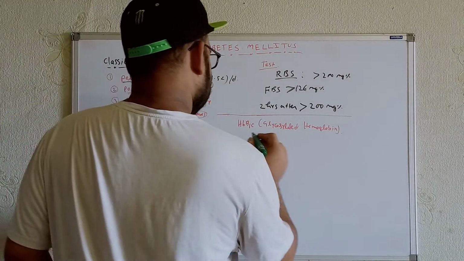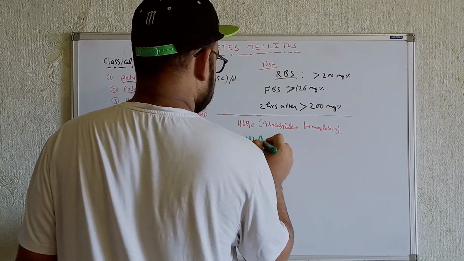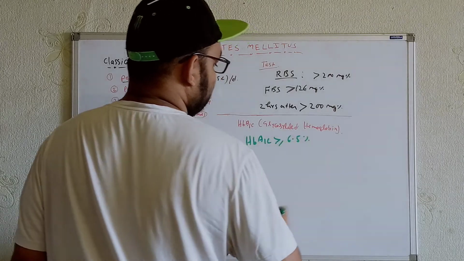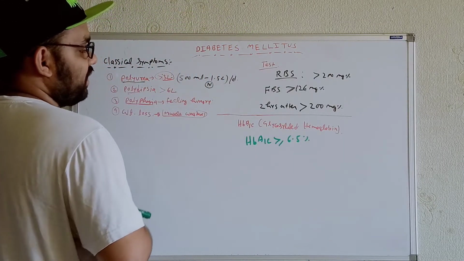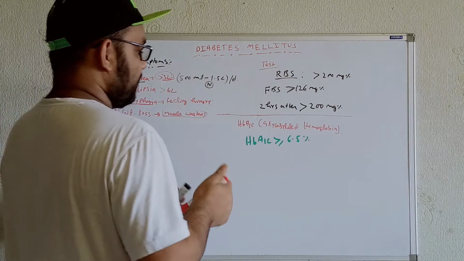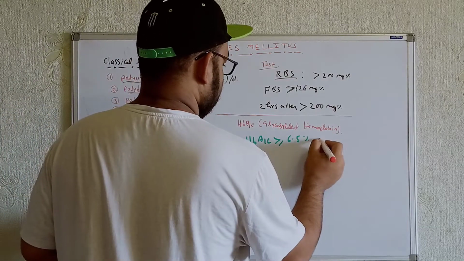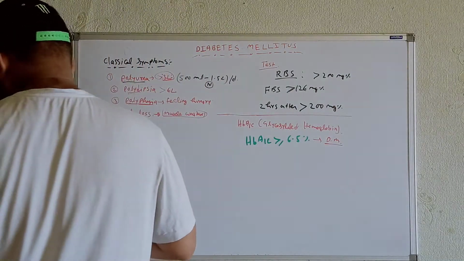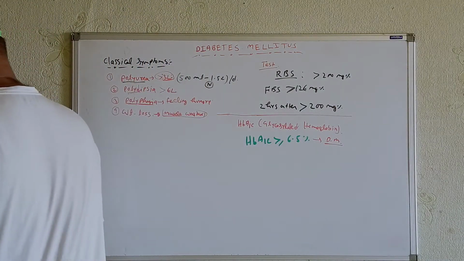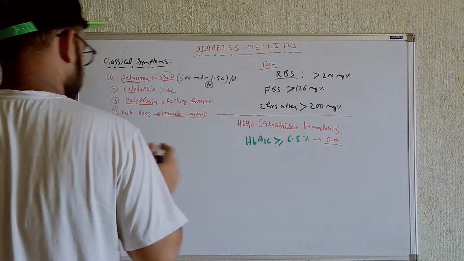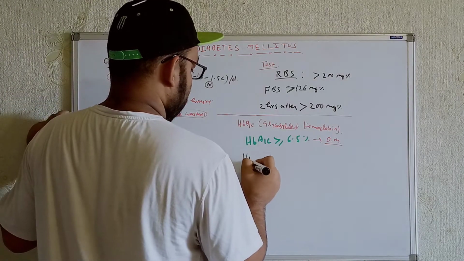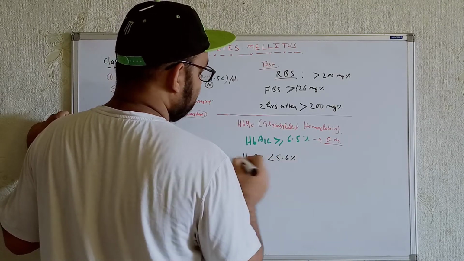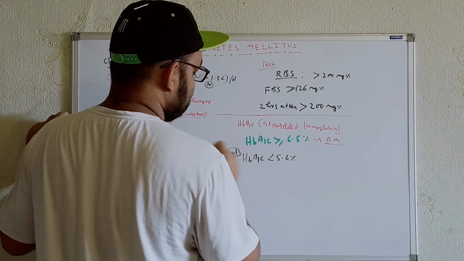Now, whenever we see that the HbA1c is more than 6.5%, in these cases we can consider the person is diabetic in terms of the HbA1c level. Now, let me show with this one. If the HbA1c is less than 5.6%, then we can consider the individual is normal. There is no diabetes. The person is normal.